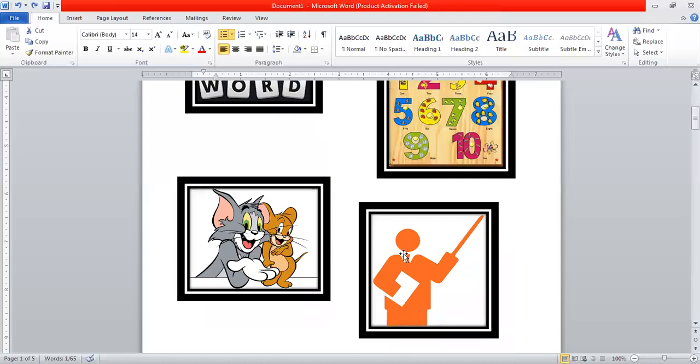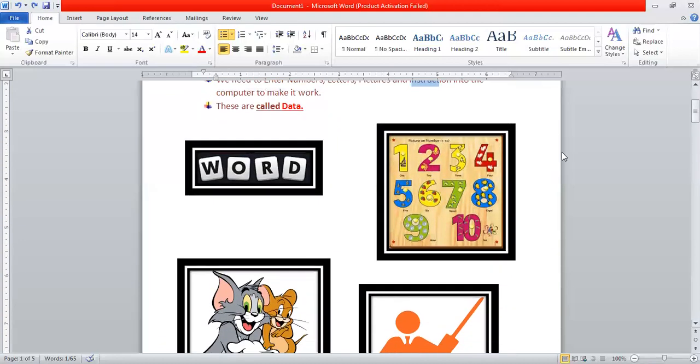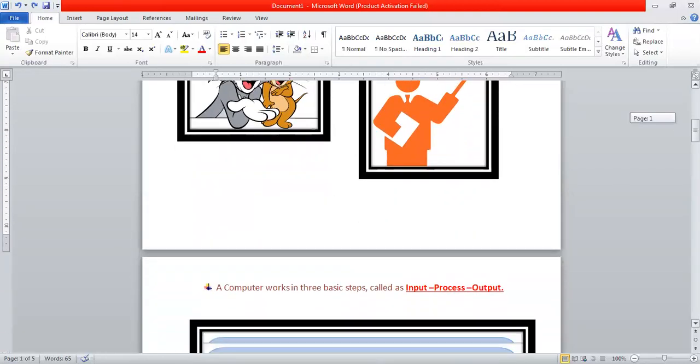Plus, we can give instructions to the computer. What does this instructions mean? Instruction means to tell computer to open WordPad or to tell computer to close the WordPad or to tell the computer to save our file. That means we are instructing the computer what to do. Is it okay? So what is this? This is to giving instructions, to writing letters, numbers in the computer to make it work is known as data.